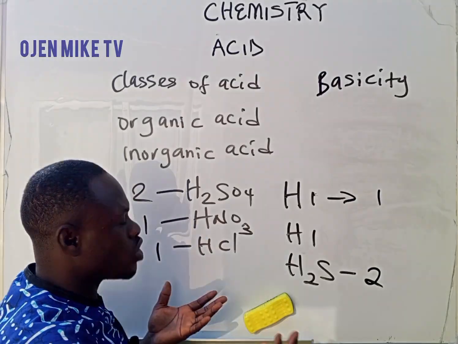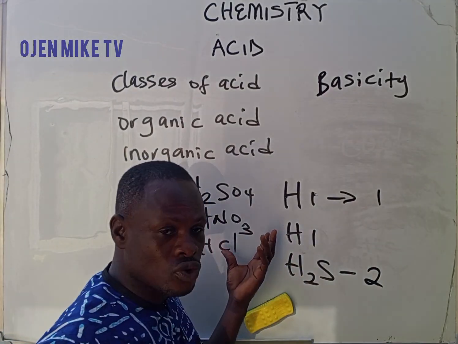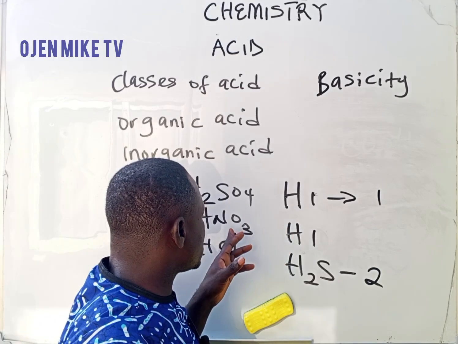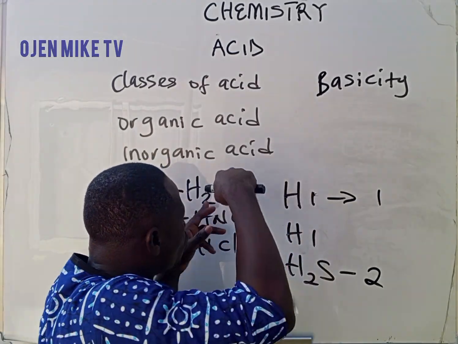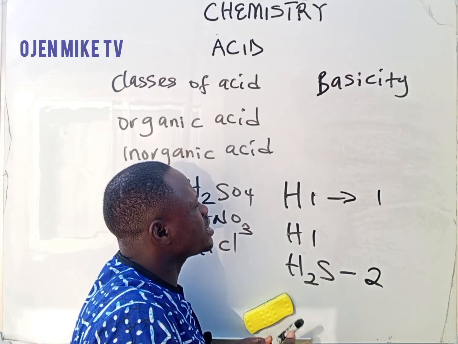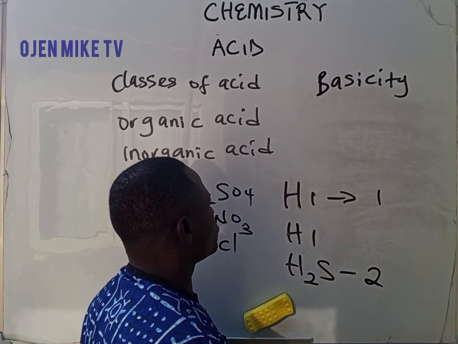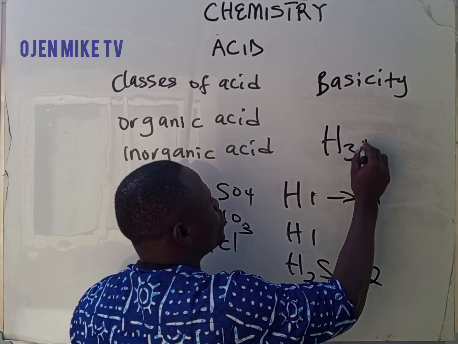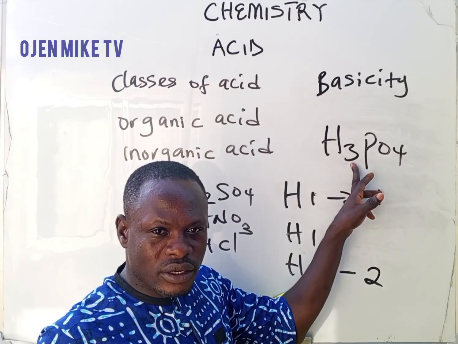So if you are writing down examples, they can give you a compound like this and ask you what the basicity of this acid is. The basicity is the number of hydrogen ions present in that acid. So for instance, I give you something like H3PO4. What is the basicity of this compound?